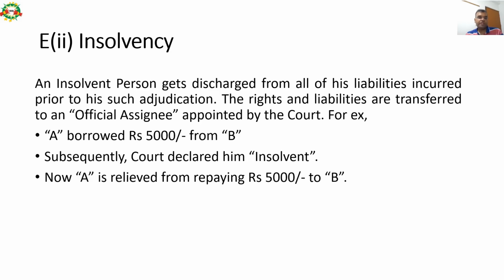Next is insolvency of any of the parties involved in the contract. An insolvent person gets discharged from all his liabilities incurred prior to such adjudication. The rights and liabilities are transferred to an official assignee appointed by the court. For example, Mr. A borrowed ₹5,000 from Mr. B. Subsequently, the court declared him insolvent. Now, Mr. A is relieved from paying ₹5,000 to B.